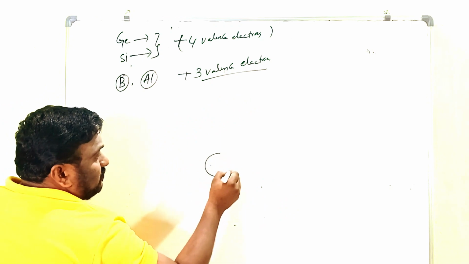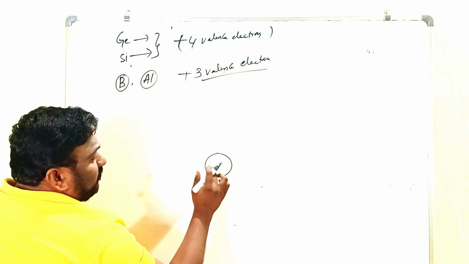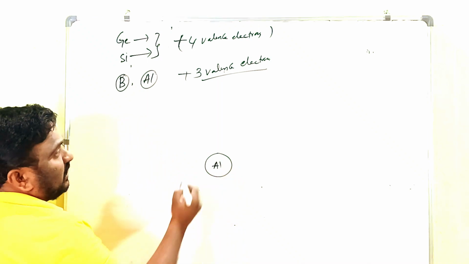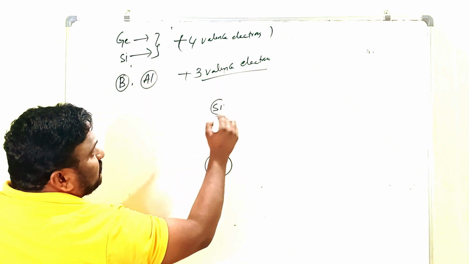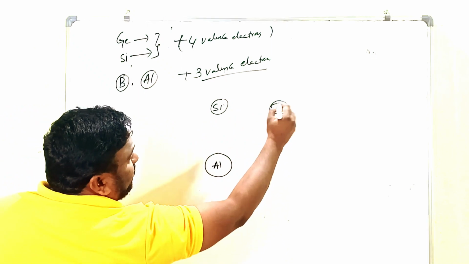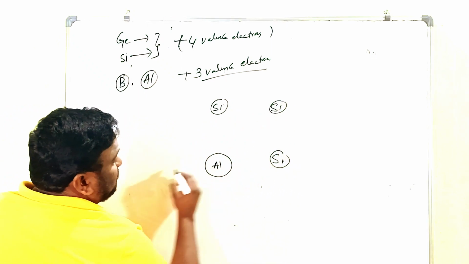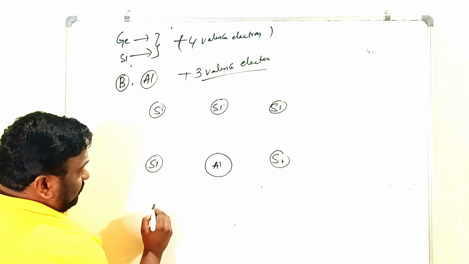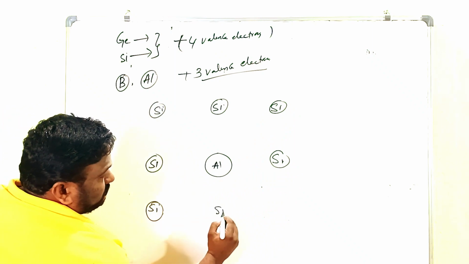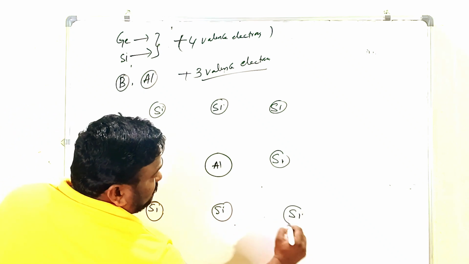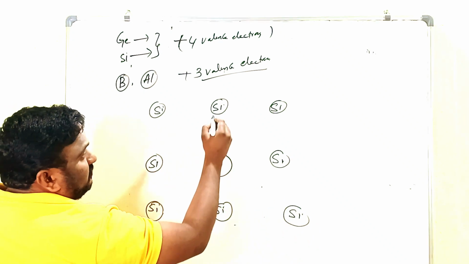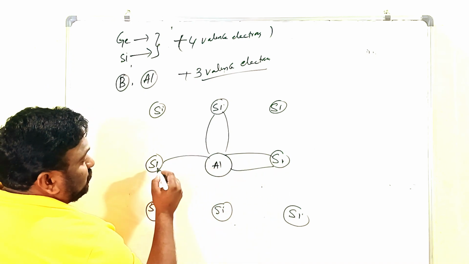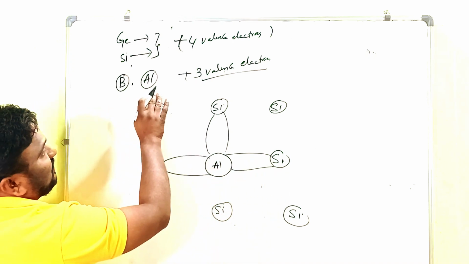This is one trivalent atom. Simply, we take some aluminum, and that is surrounded by many silicon atoms like this. Clear? Here aluminum has how many valence electrons? Just now we discussed, that is the trivalent atom.